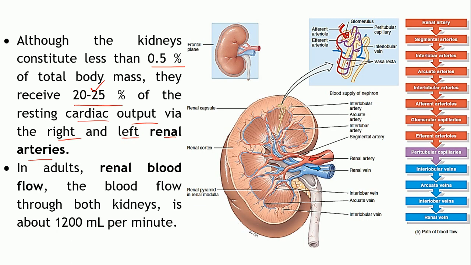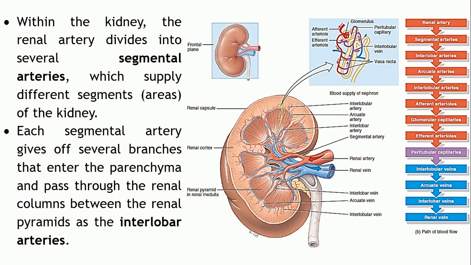This particular blood flow towards the kidney is known as the renal blood flow. Renal means kidney. So, this renal blood flow through both the kidneys accounts for roughly 1200 ml per minute. So, you can imagine the amount of blood which is supplied to the kidney. So, it is richly supplied.